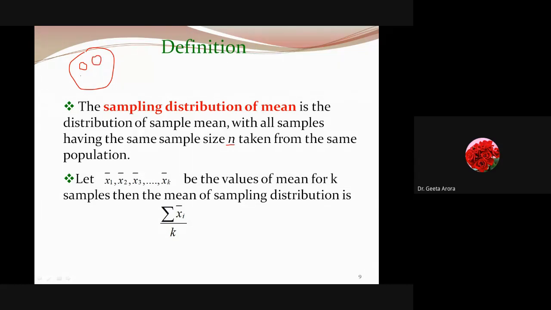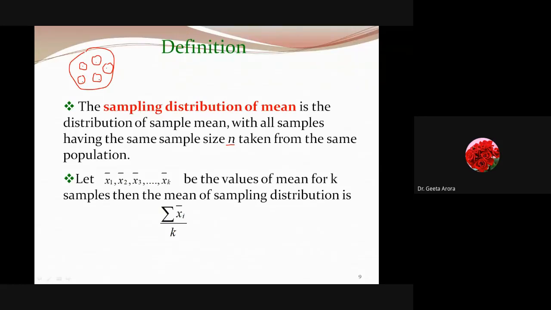Suppose, as we took earlier, we are talking about the height of graduate students studying in LPU. Whatever the LPU graduate students are, they will make the population in this case, right? And if we are going to find the samples, then we can take samples of size n from your class, from another class, from another class.